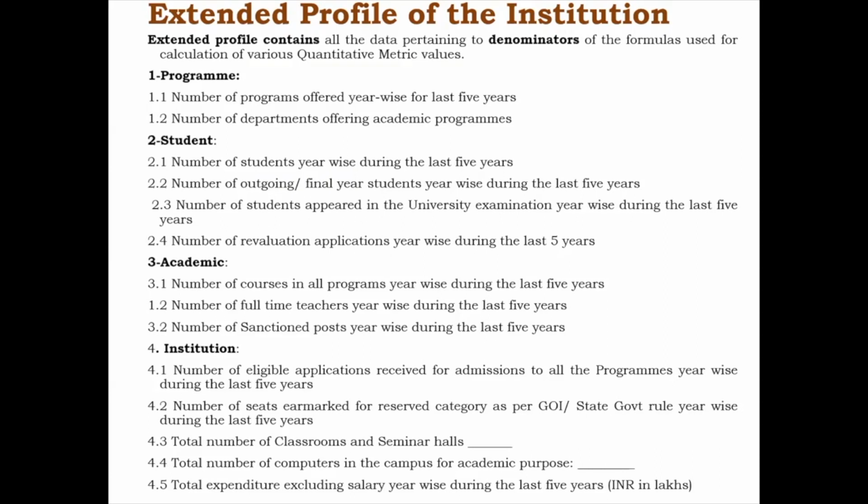Academic, in terms of total number of sanctioned posts, total number of seats filled, total number of full-time teachers, total number of courses across all programs which are being offered by the institution during the last 5 years. And in terms of institution, we ask the total expenditure, excluding the salary, total number of classrooms, total number of seminar halls, number of seats earmarked, and out of this, how many have been regulated by the government, private, state governments or government tools, number of eligible applications received for admissions to all the programs year-wise during the last 5 years.